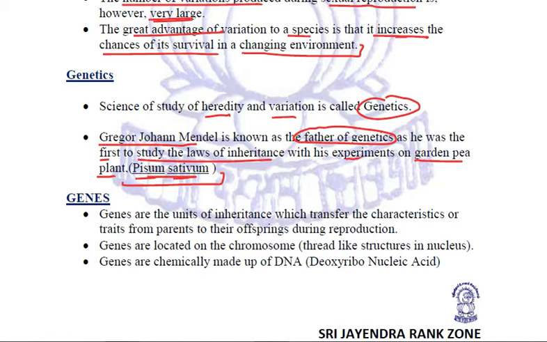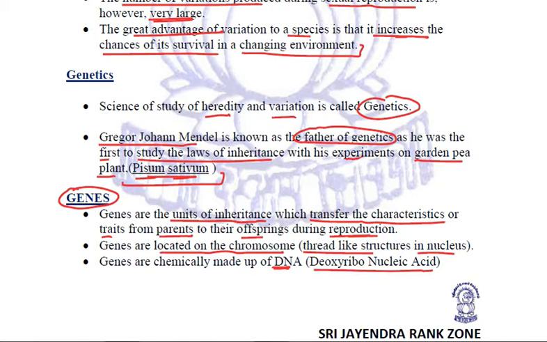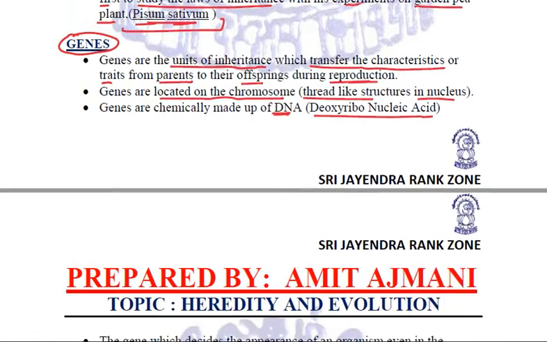Now, before we study Mendel's experiment, let us revise what genes are. Genes are called the units of inheritance because they are responsible for transferring the characteristics or traits from parents to their offspring during reproduction. These genes are located on the chromosomes, which are thread-like structures present in the nucleus of the cell. And chemically, genes are made up of DNA, deoxyribonucleic acid. This we already know.